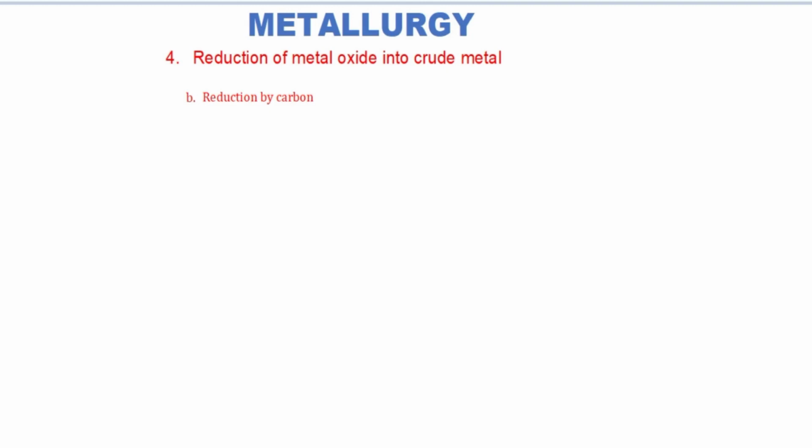Next, reduction by carbon. Here calcined or roasted ore is directly heated with coal or coke in a furnace, normally in a blast furnace. Only the metals that will not form carbides at the operating temperature can be reduced to metal by this method.